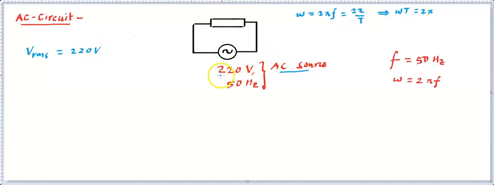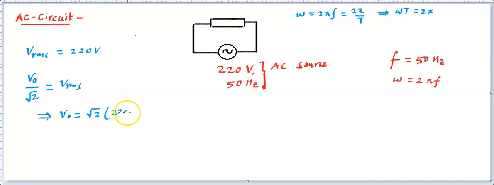Once we have this RMS value, we can always find the peak value. How can we find the peak value? Because we know V naught by root 2, the peak value divided by root 2, is equal to the RMS value. So V naught is root 2 times VRMS, and VRMS is 220. So V naught is equal to 220 root 2 volt. This is the peak value.